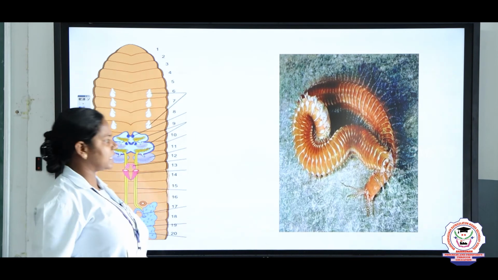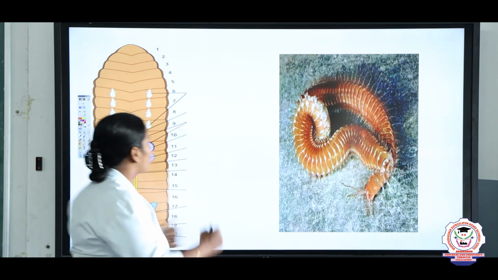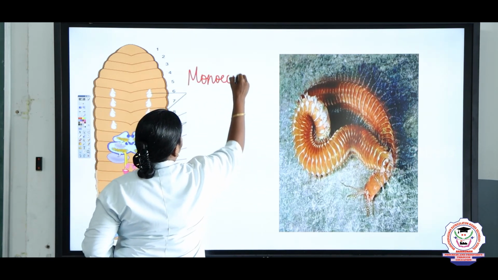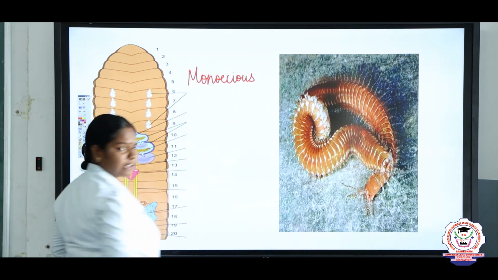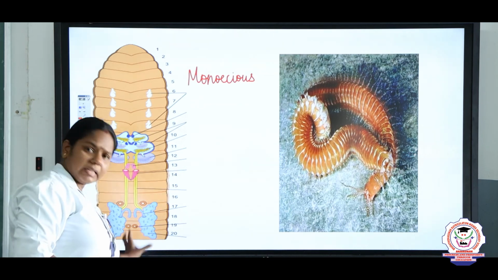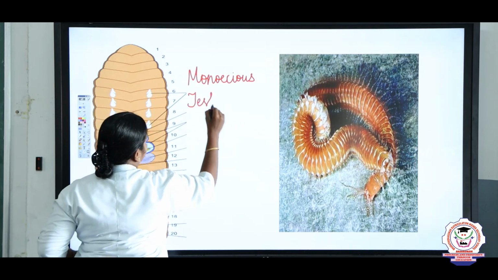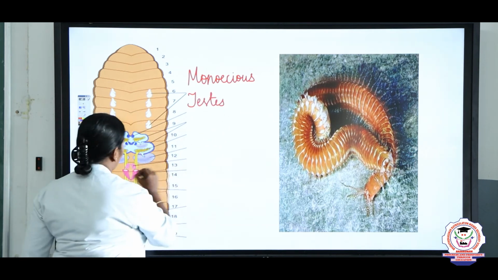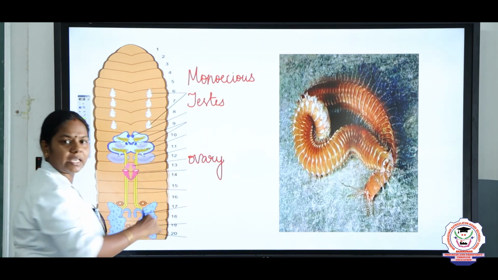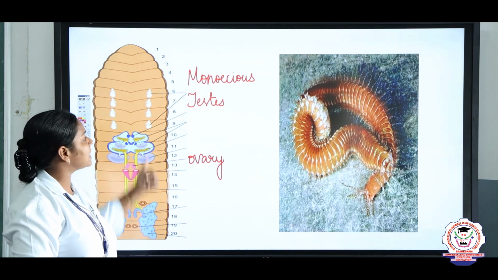And now we are going to discuss sexual dimorphism. Some are said to be monoecious. What do you mean by monoecious? Monoecious means both the male and the female sex organs are present in the same organism. For example, in the earthworm, you can see both the sex organs. This is a testis and this is an ovary. So, both the sex organs, testis and ovary, are present in the same organism. Hence, we can call this monoecious.